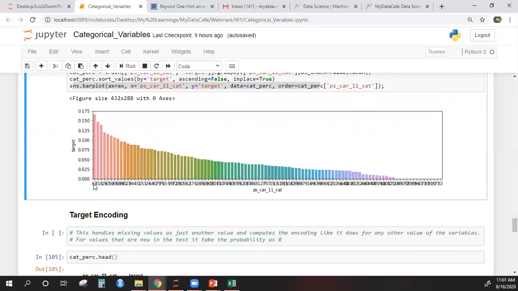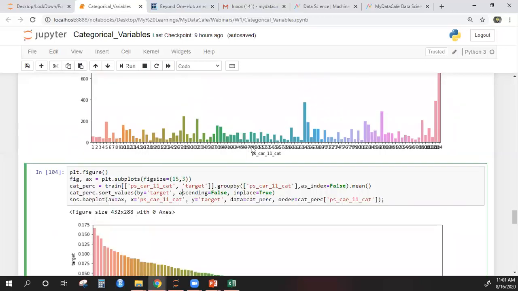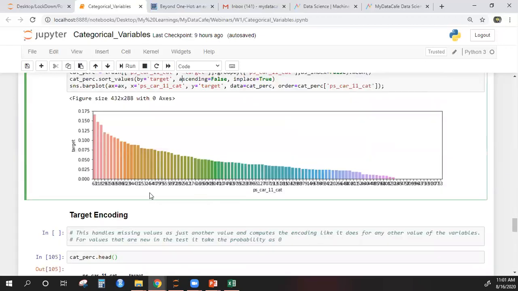So you see that for 63 you have a high percentage of 1, almost 20%, and it keeps decreasing. Now when you go for binning, let's say you bin together those which have less proportion, then you might end up binning this one with something which is here, because their proportion might be similar.